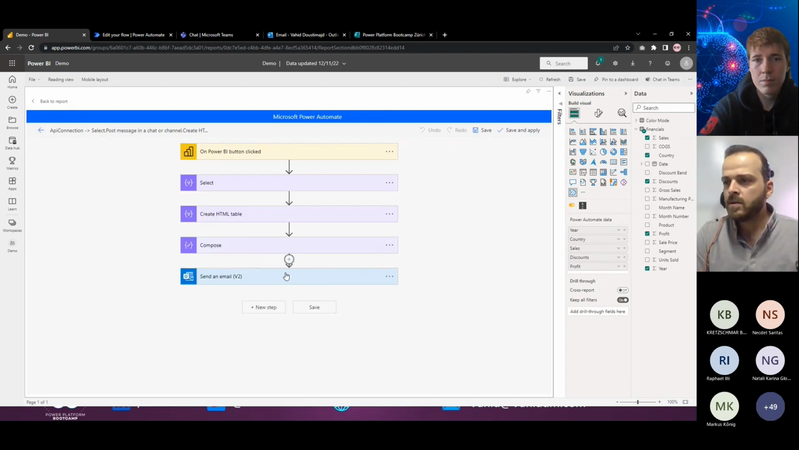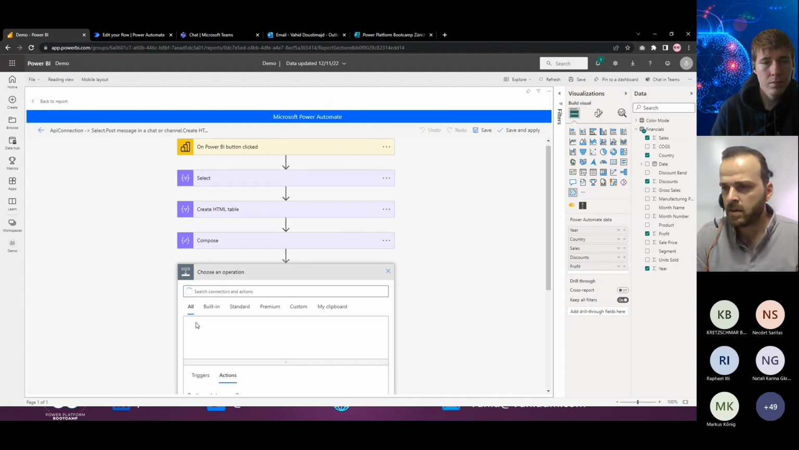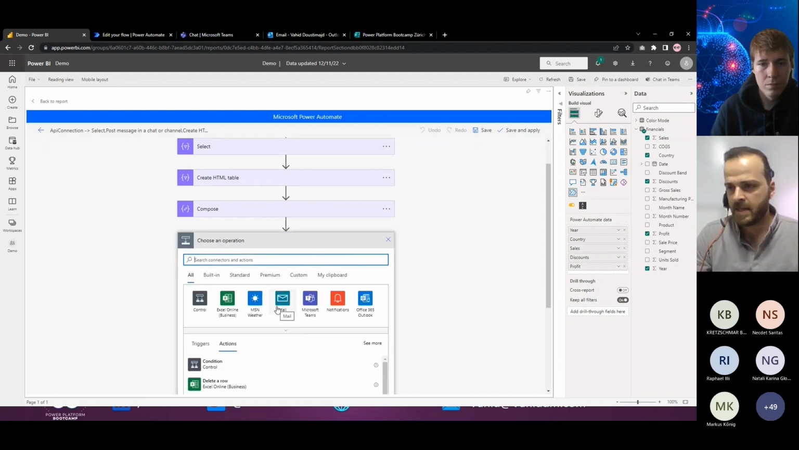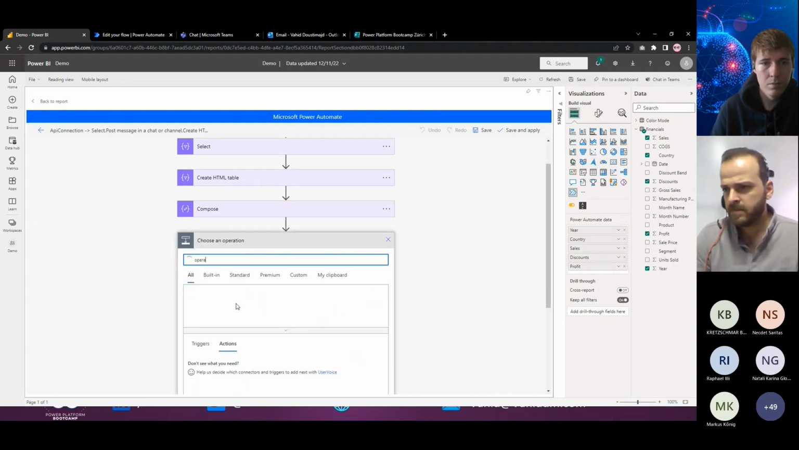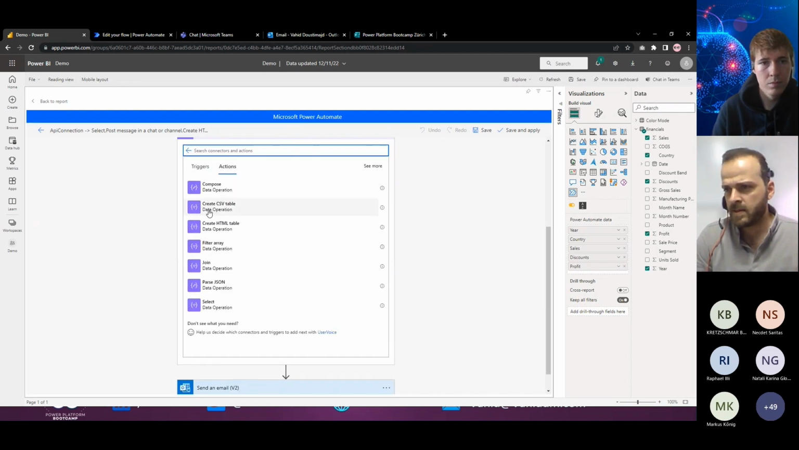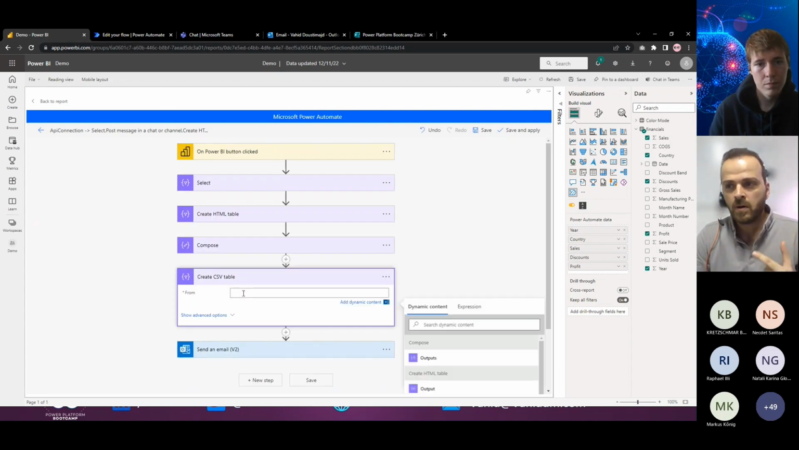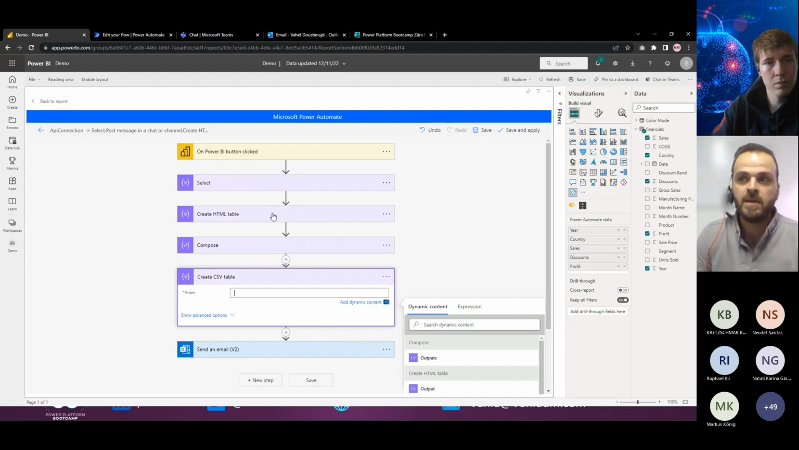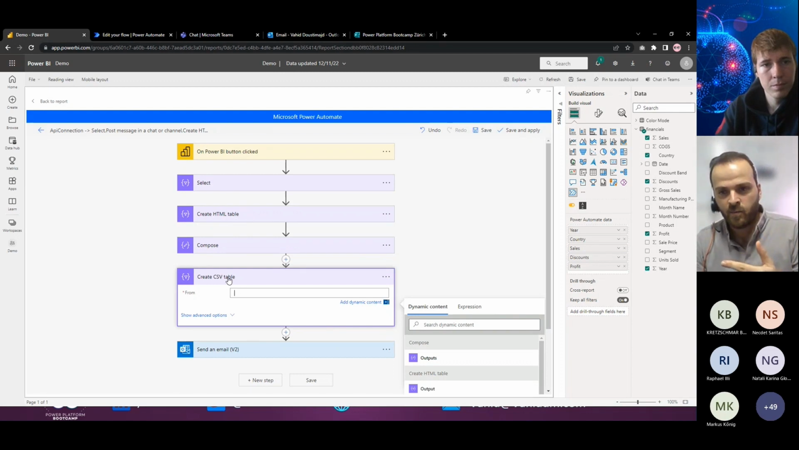Okay, so now I need to create a CSV file. Again, we can find that in operation here, and then there is the item Create CSV table. Make sure when you want to create a CSV file, the output you use shouldn't be the Compose or Create HTML table. It should be the output of the Select, because when you format that one, you can't create this CSV table then.